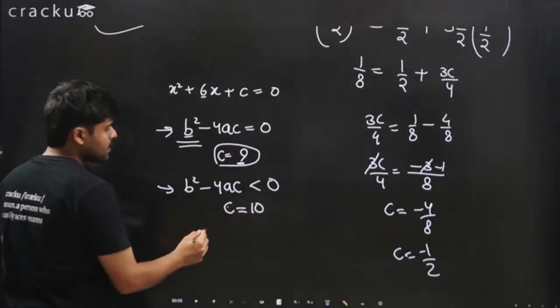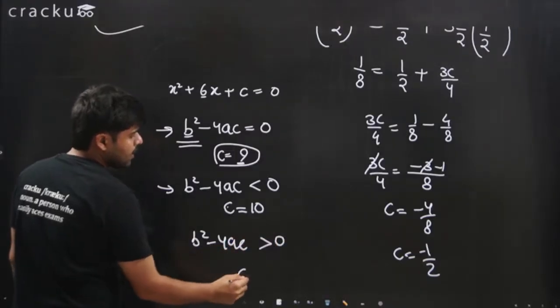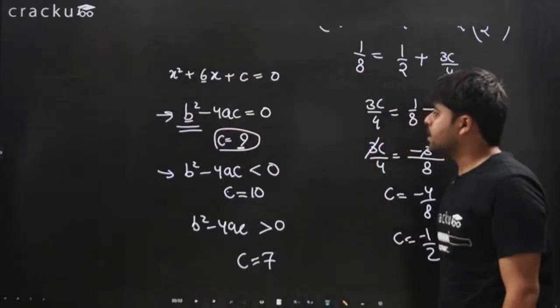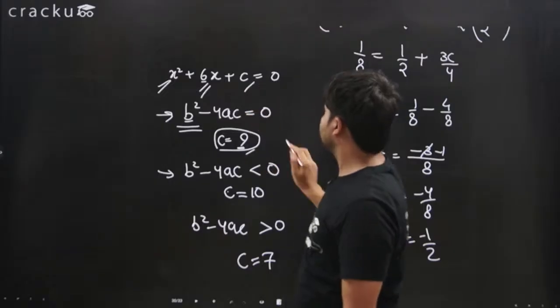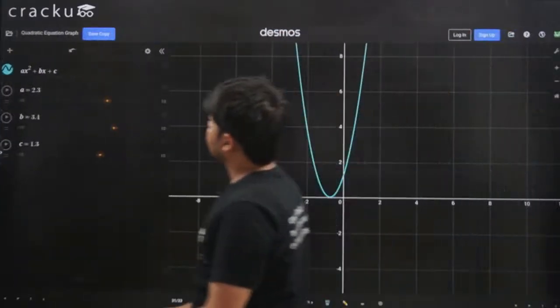Otherwise, we can take c less than 9. If b square minus 4ac is greater than 0, then we can take c as, say, 7. Right? Let's take these 3 cases. Firstly, a is 1, b is 6, and c is 9.